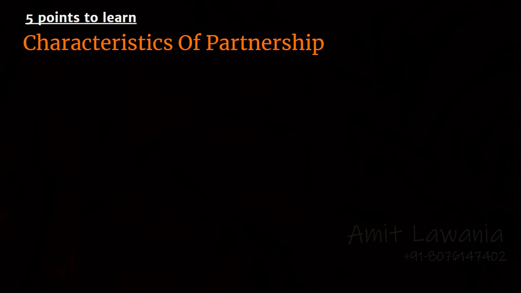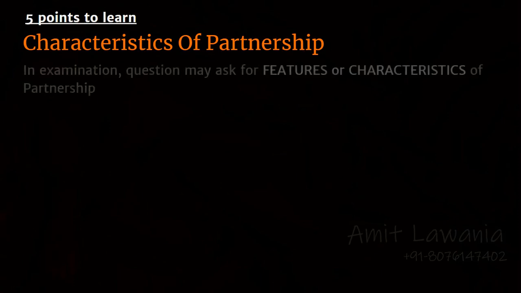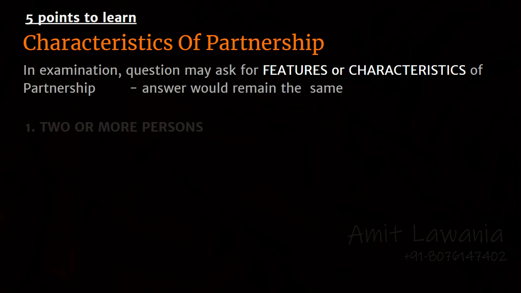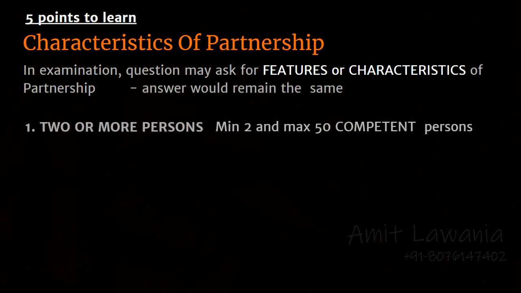The points discussed can be formally divided into 5 categories, as I have mentioned earlier, and these are called the characteristics of partnership. Now, in your examination, a question may ask for features or characteristics of a partnership firm, but your answer would remain the same. A partnership can have minimum 2 and maximum 50 competent persons.